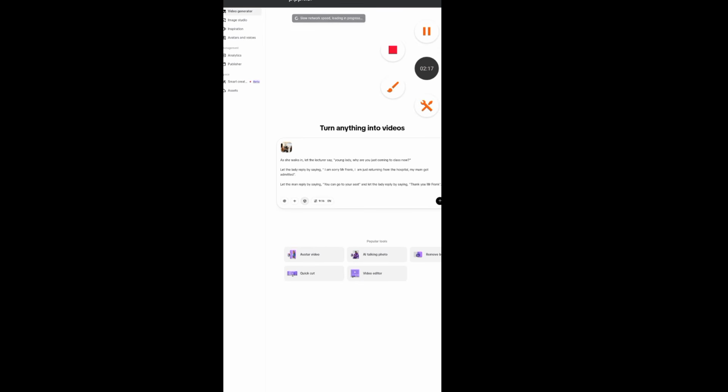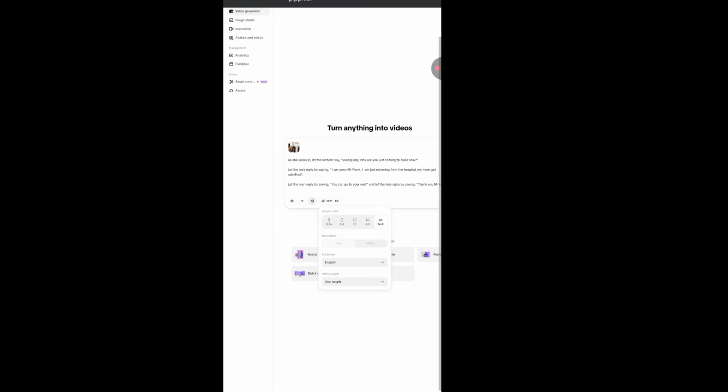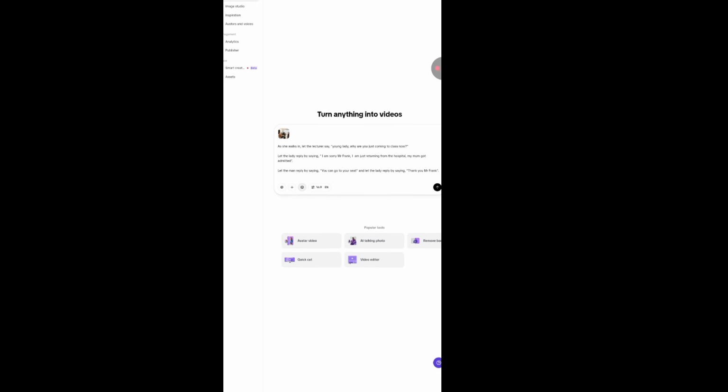So all I will do at this point is click on this icon here. I've gone ahead to click on it. I'll choose 16:9. I've clicked on 16:9. I'll leave it in English. Now if you check below, you see length, that's the duration. You click on it. Let me leave it in 30 seconds. Okay, let me leave it in 45 to 60 seconds. I've left it in that.